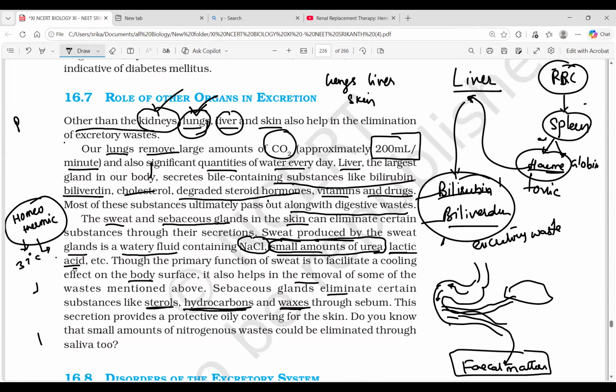Some amount of nitrogenous wastes also goes out through saliva. So that is the total story of the role of the other excretory organs: kidney, lung, liver, and skin. Okay, moving on.